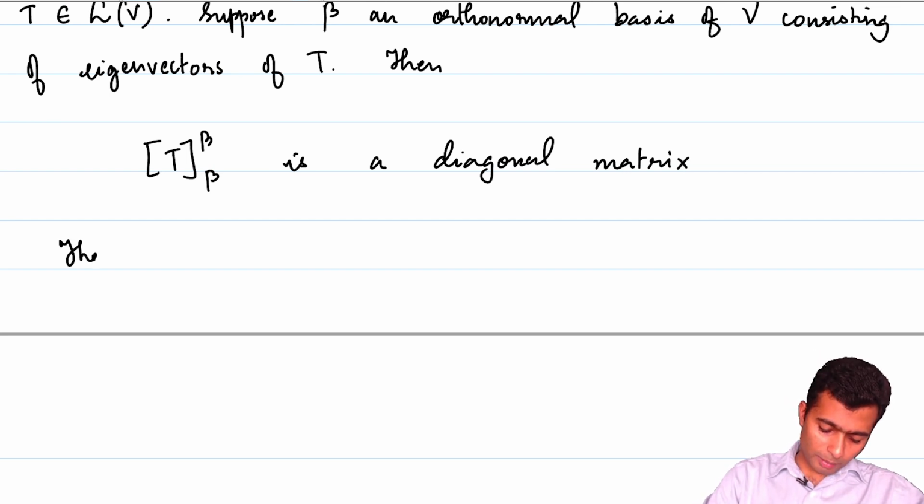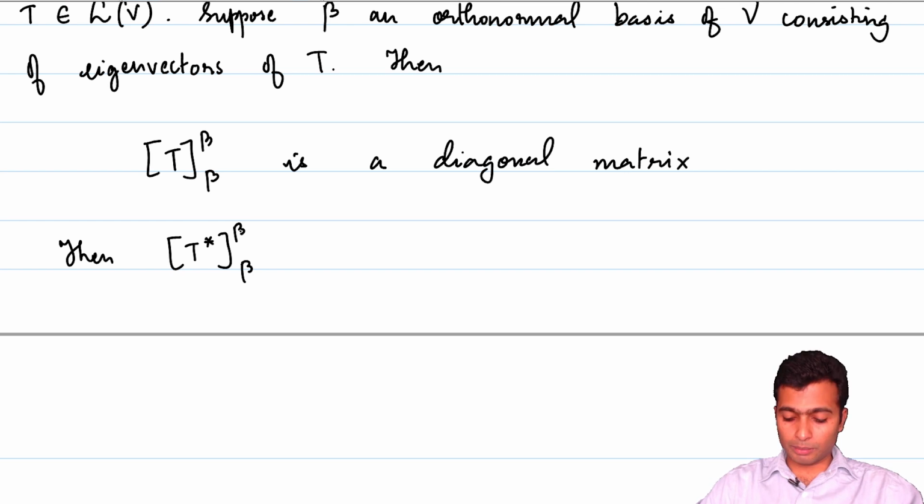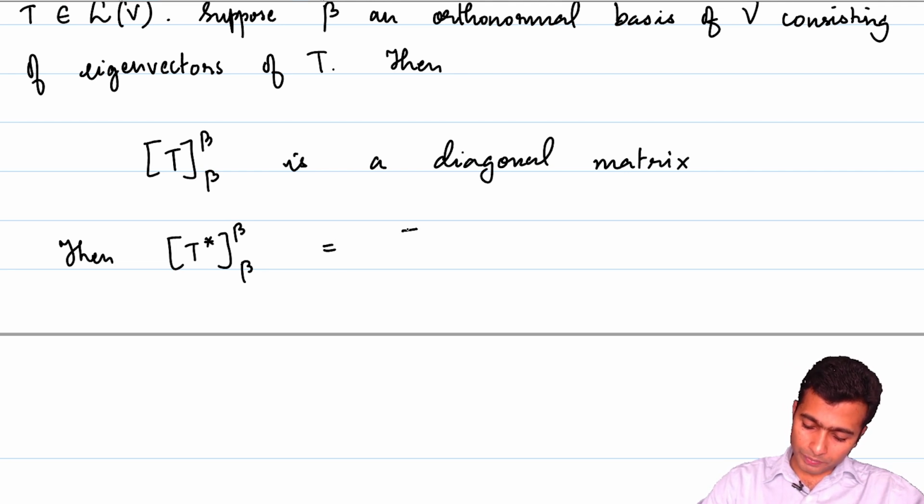By whatever we have done in the previous week, the matrix of T star with respect to beta is nothing but the adjoint of the matrix of T with respect to beta.